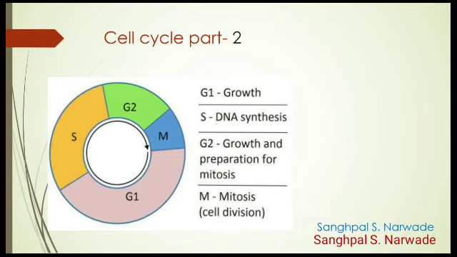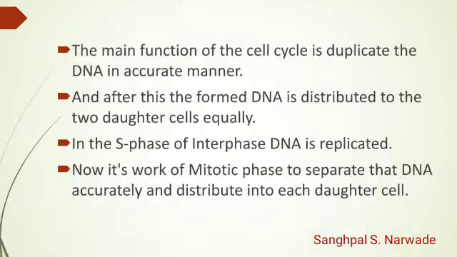In this lecture, we are going to talk about the M phase, that is the mitotic phase, and types of cell division. In that, the first type of cell division, that is amitosis. Before this, we have seen the interphase and the three subphases of the interphase: G1 phase, S phase, and G2 phase. And what events are taking place in all these phases, we also have seen that.